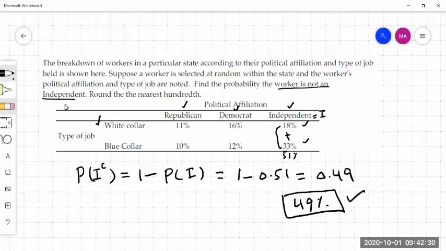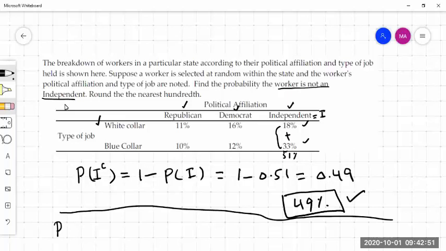We can also solve this problem with other rules instead of the complement rule. If the person is not independent, then as per our data, the person could be either Republican or Democrat. So an alternative way is the probability that the person is either Republican or Democrat.